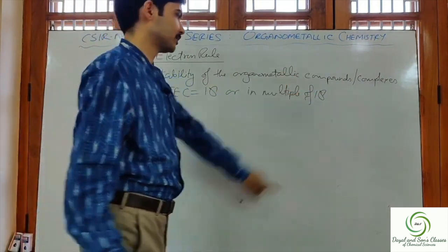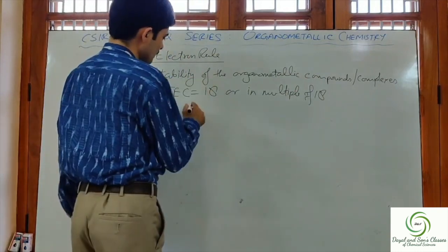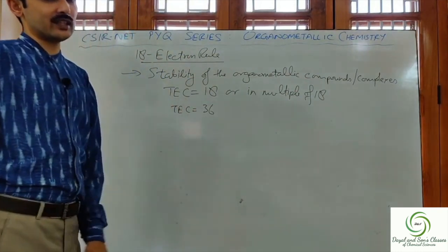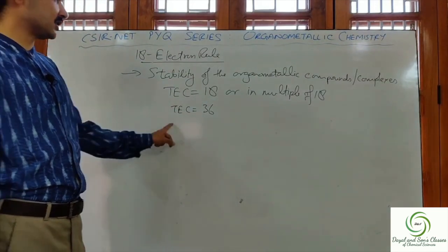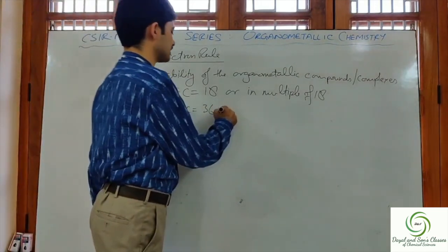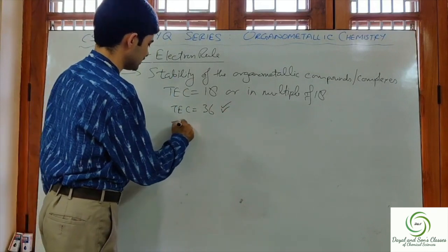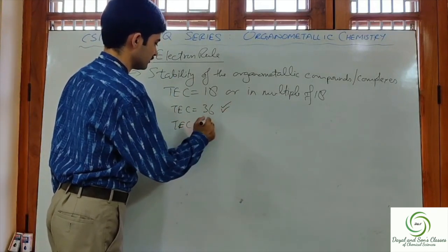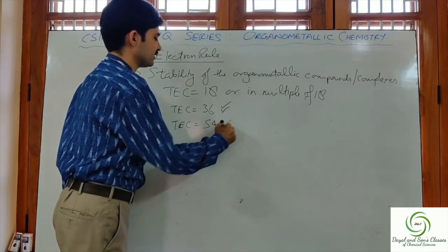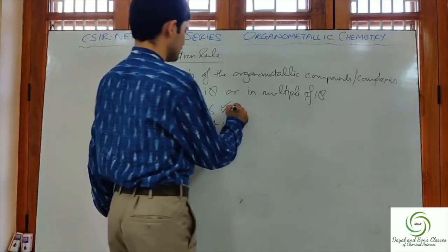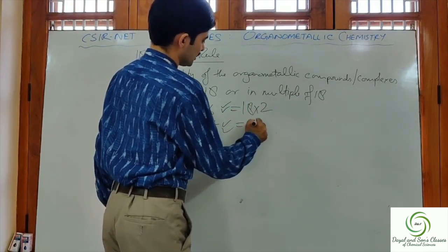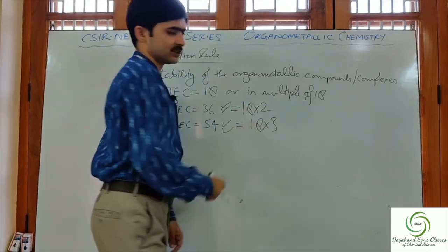For example, let a compound have TC equal to 36. Let's say for any compound TC comes out to be 36, then this is stable. Or TC is equal to 54, then again this will also be stable, because we can write 36 as 18 into 2, and 54 as 18 into 3.